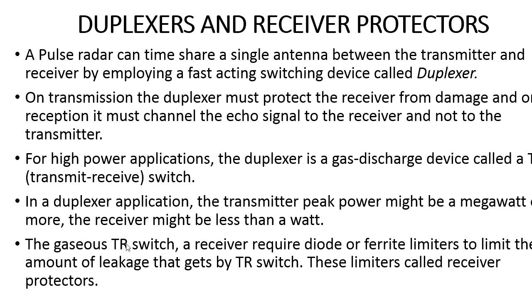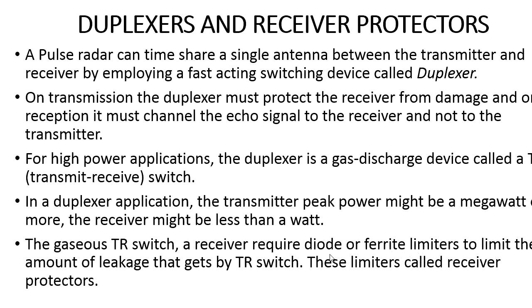In the transmitter part we are using power in the order of megawatts. Whenever we receive the echo signal, its strength is less than a watt. So that is the power of the transmitting signal, and that is the power of the received echo signal. Whenever we use the duplexer in transmitting mode, we use a transmitter signal with a very high power.